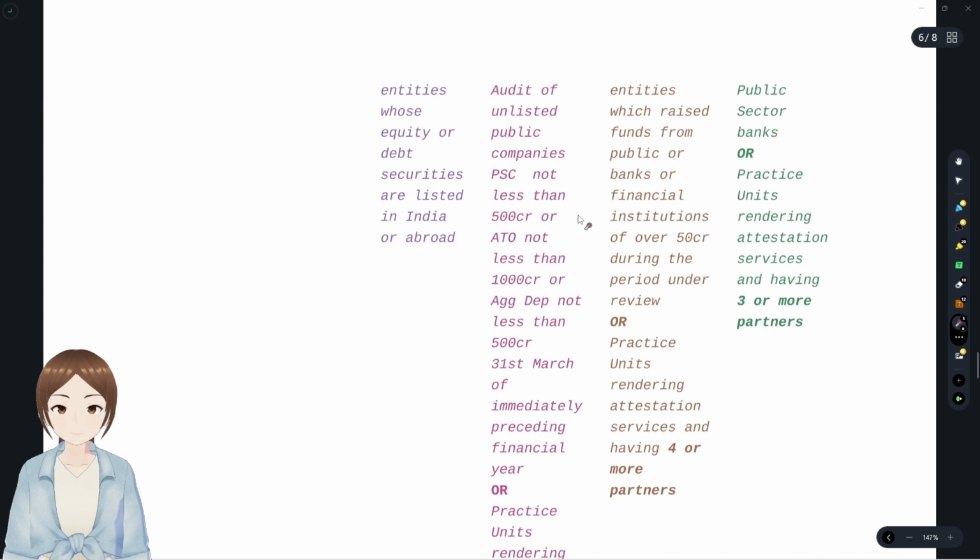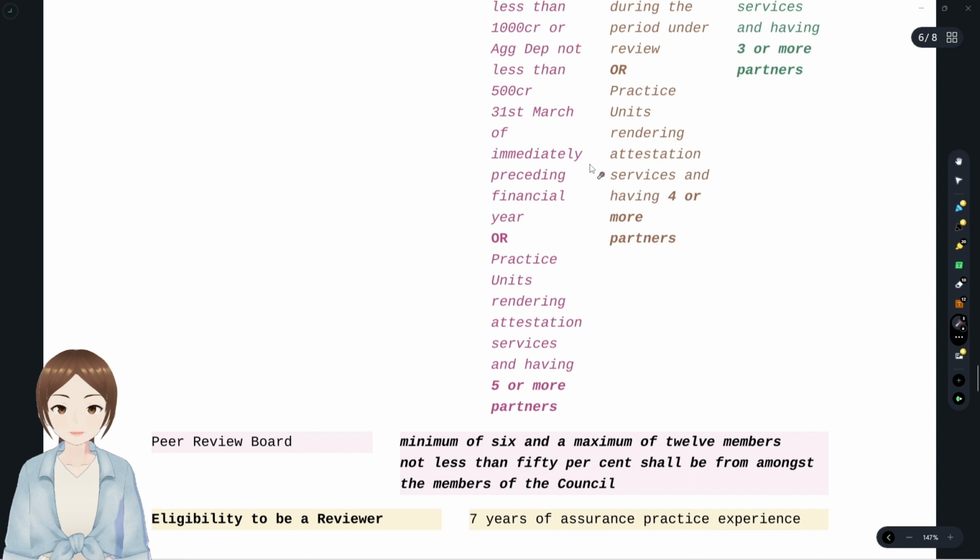Unlisted public companies having paid up share capital minimum 500 crore, aggregate turnover minimum 1000 crore, aggregate deposits taken minimum 500 crore as of 31st March of the previous financial year. This is for the company, that for the client. For the auditor, this recommendation is for a practicing unit rendering attestation services and having 5 partners or more. 5 partners or more.